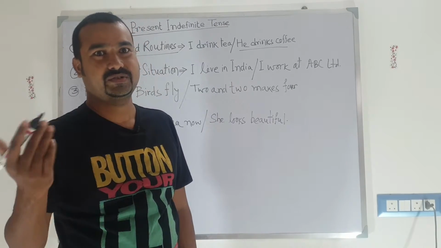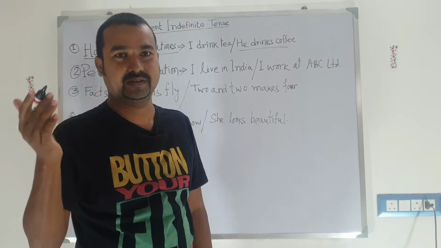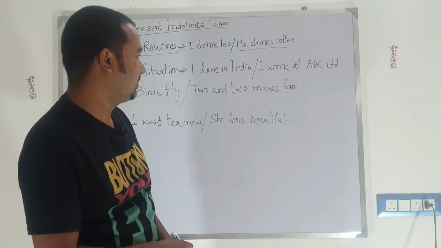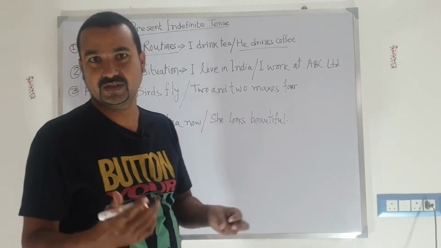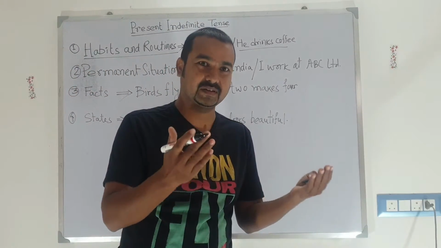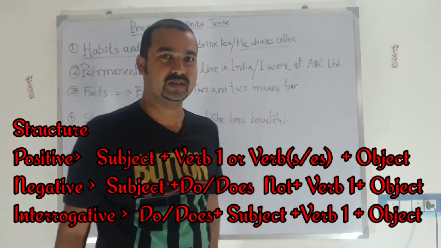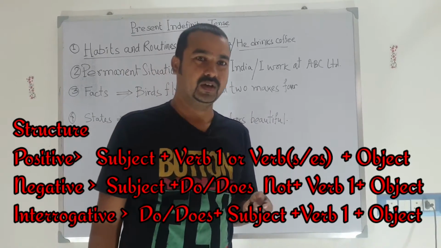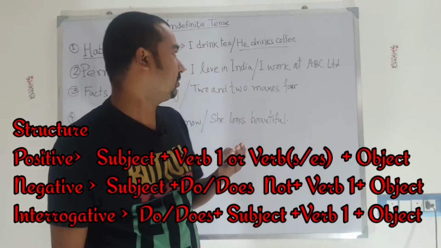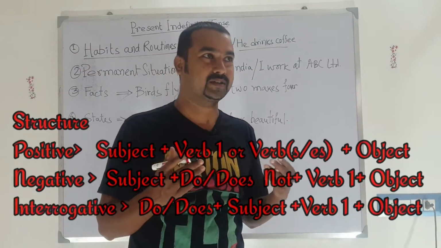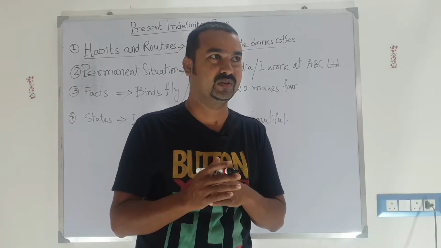I actually don't take fish, or I don't take mutton, so you can also say that I do not take tea. This is also your habit. It comes under negative sentences. So there are so many ways you can describe your habits, your regularity, your routines, your permanent situations, or so many facts that are universal truth.